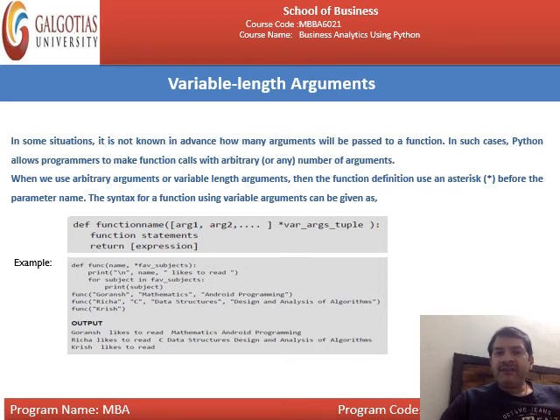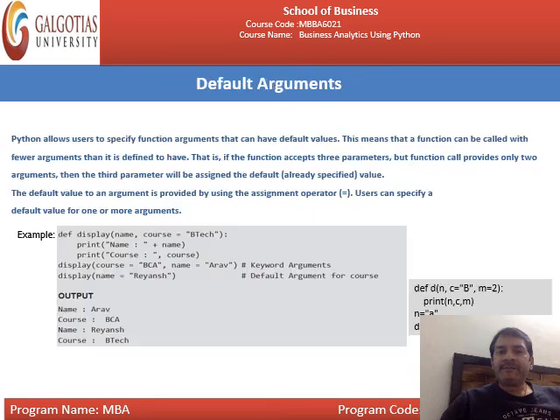The first is the name, and it prints that Gorang likes mathematics and Android programming. Likewise, function Richa with C, data structure, and design and analysis of algorithm. And finally, function Krish. What will be printed? Gorang likes to read mathematics and Android programming, because you have written name likes to read over here, and then the for loop prints each favorite subject. This is all about the variable length argument.